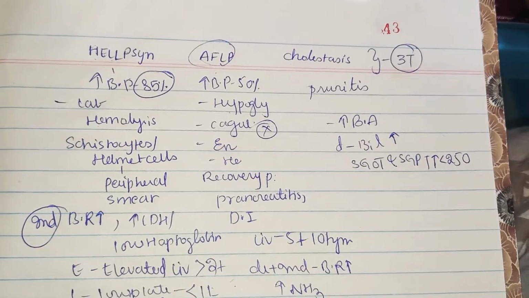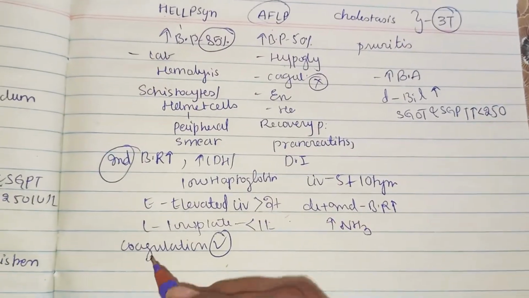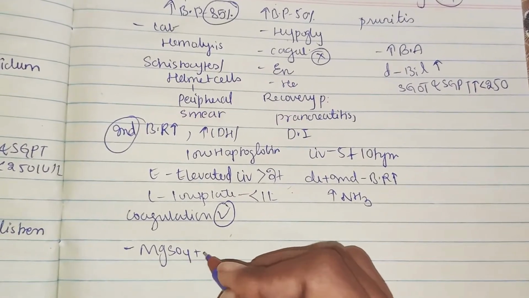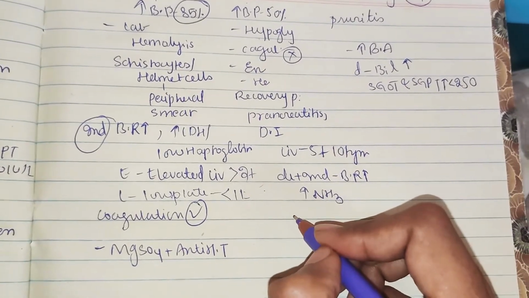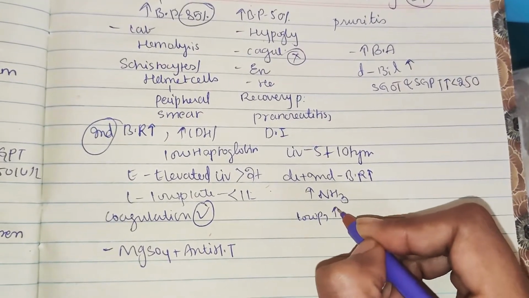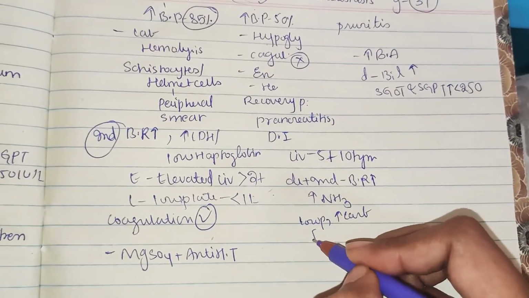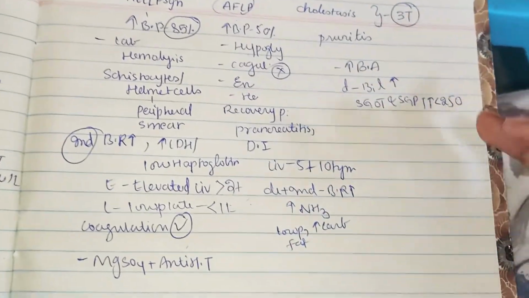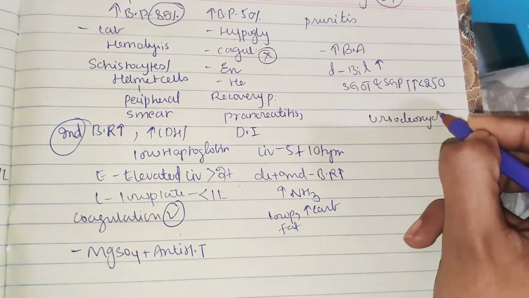So what is the management and treatment for all these three conditions? Now let us see. The management of HELLP syndrome is, we should give prophylactic magnesium sulfate and antihypertensives. Okay, and the management of AFLP is supportive care with low protein, low fat and high carbohydrate diet, because there is hypoglycemia in acute fatty liver. In cholestasis, the management we already discussed is ursodeoxycholic acid.